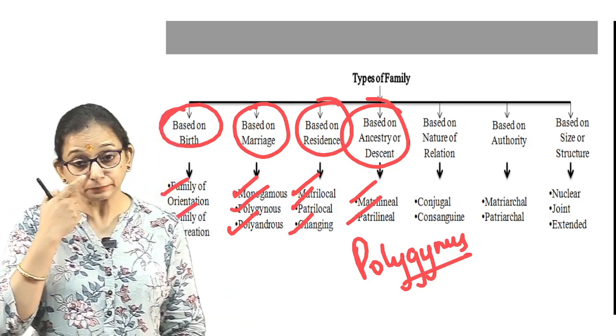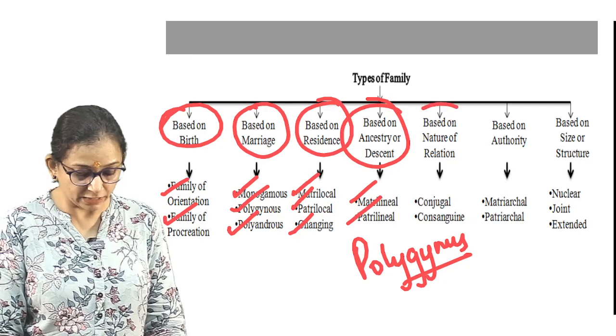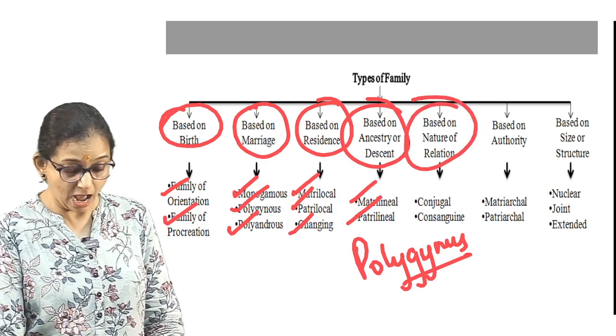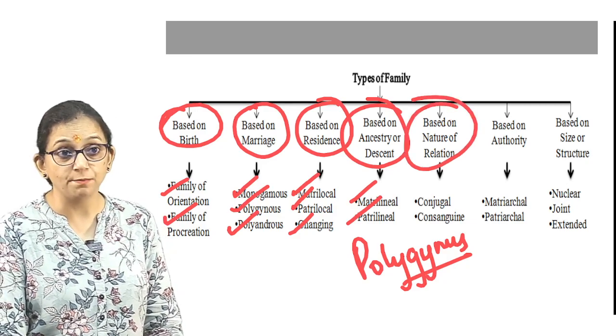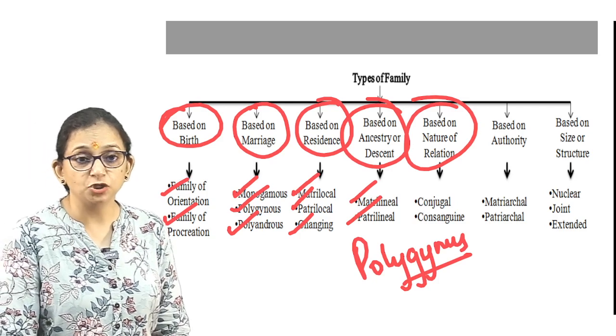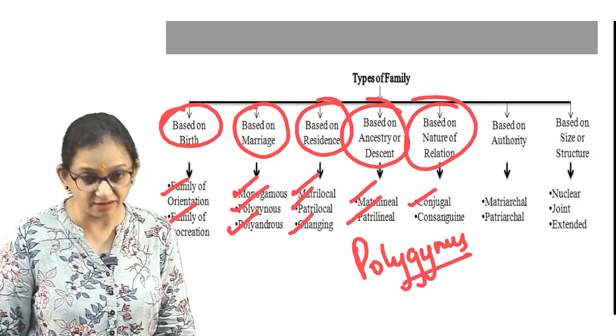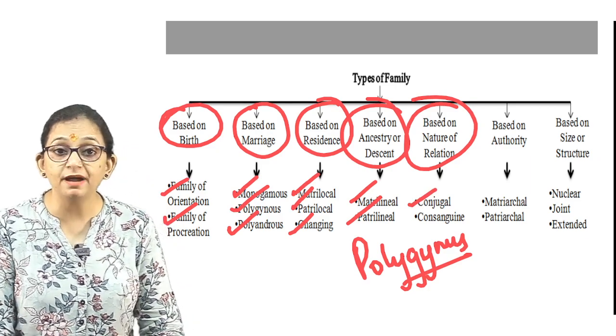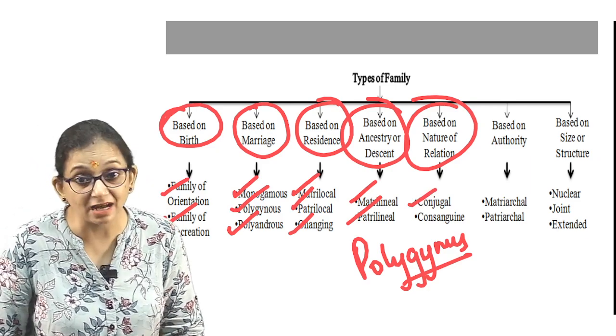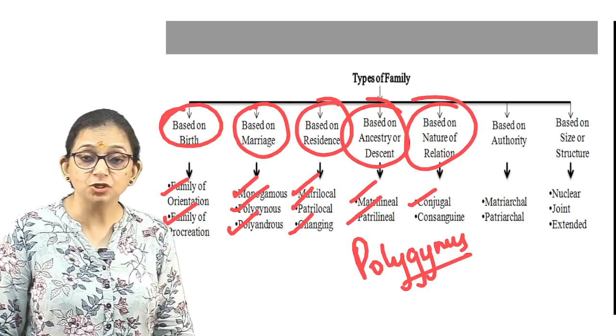All right. Then we come to types of family based on the nature of relation. First is the conjugal family. A conjugal family is made up of adults among whom there is a sexual relationship.